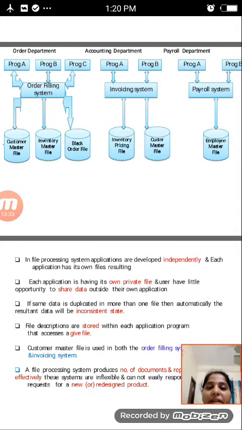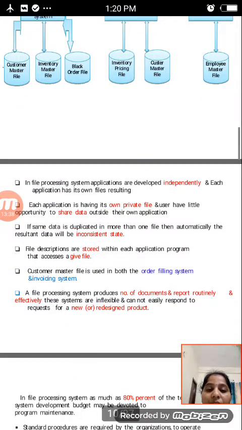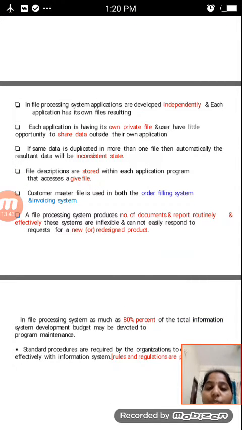Then in the payroll system, the employee master file will be there. In these 3 departments, we are discussing what will happen when using the file processing system. Some conditions are there. In the file processing system, applications are developed independently, and each application has its own file. In the second case, each application has its own private file.